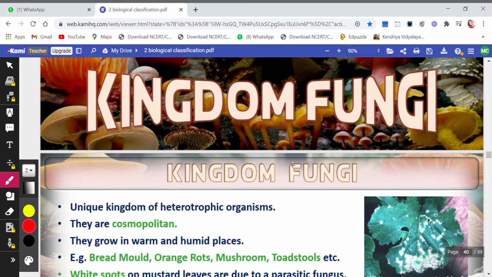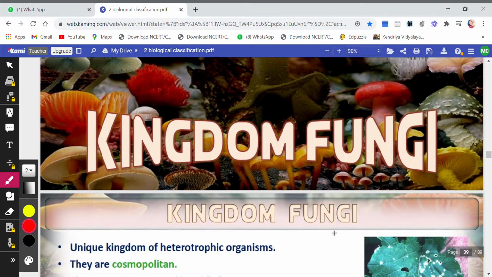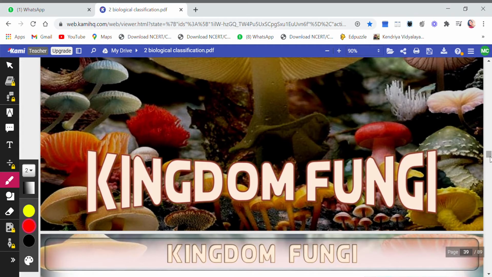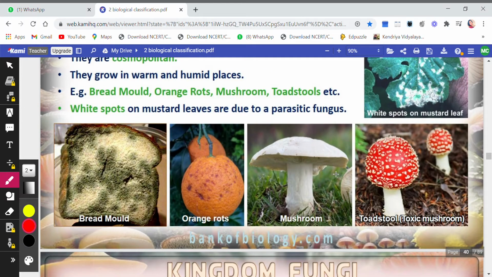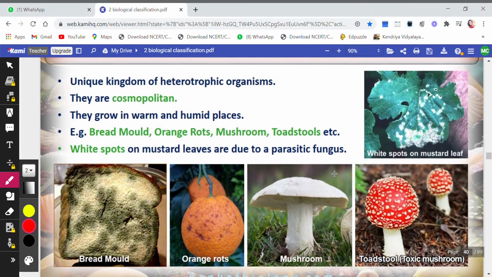So, children, earlier what were scientists doing? They were including fungi in plantae, thinking that fungi can come under a plant. It is a kind of a plant. But later on, many scientists questioned that many features are there which do not match with the features of plants. So they said that fungi cannot be kept in the same kingdom as plantae. Then later on Whittaker came out with a separate kingdom for fungi.